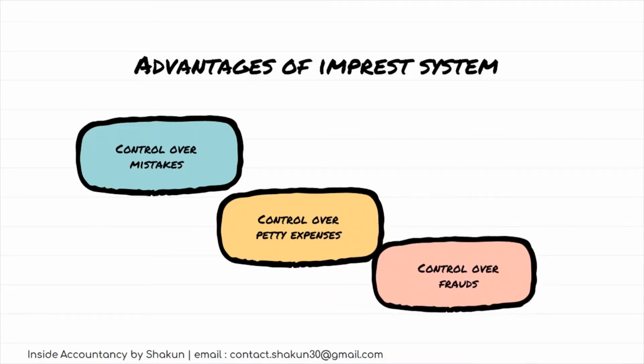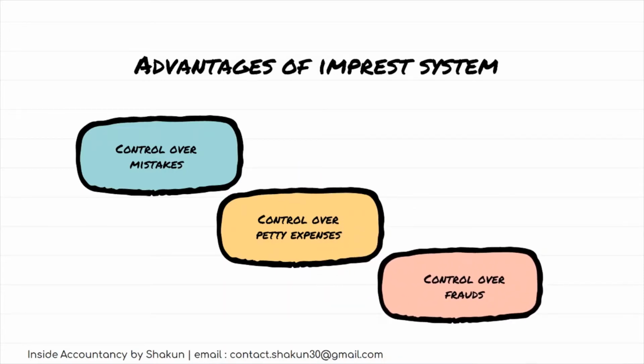The next advantage is control over frauds. So under this system, misuse of cash can be minimized. Why? Because the petty cashier is not allowed to draw cash as and when he desires. He cannot withdraw cash as per his requirements, but he can make payments out of the imprest money which has been allocated to him. So these were the various advantages of imprest system of petty cash.